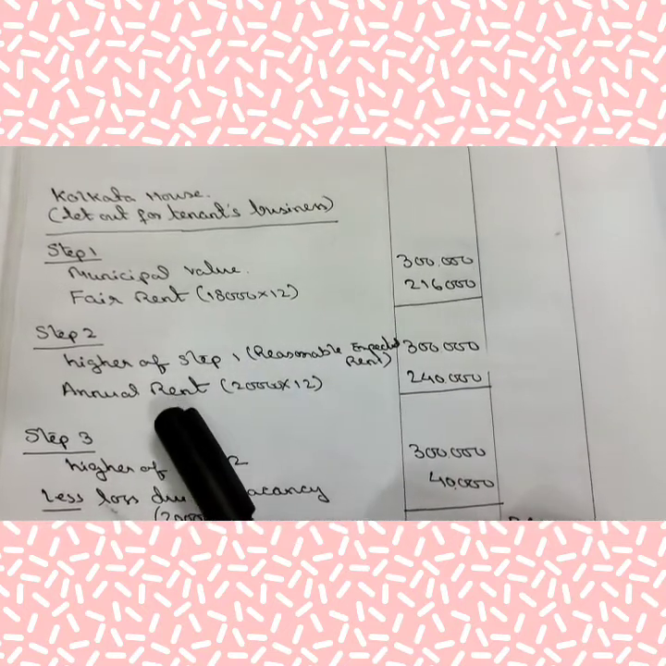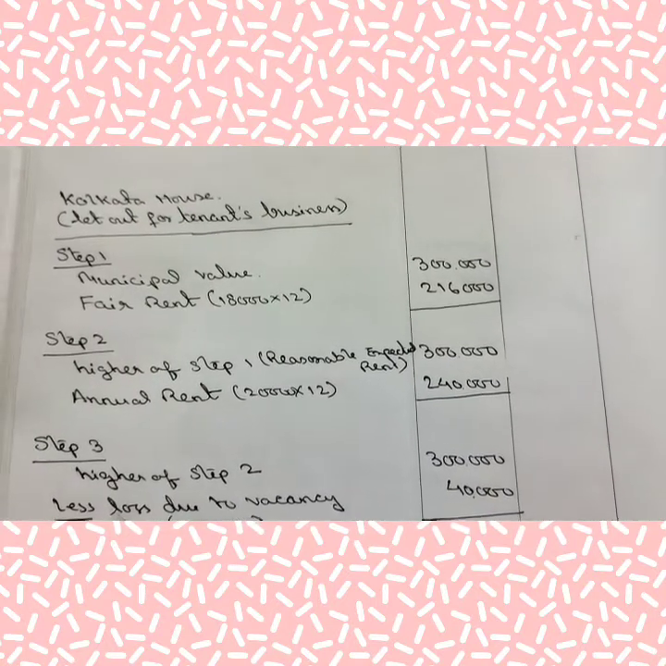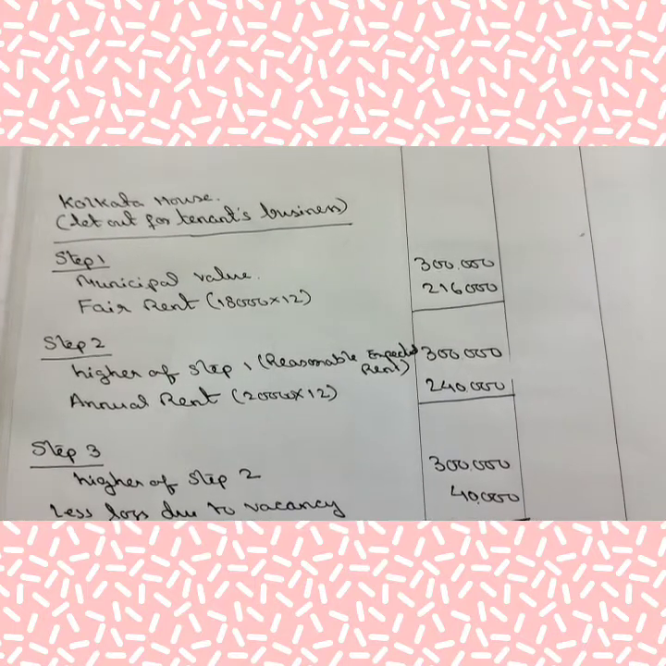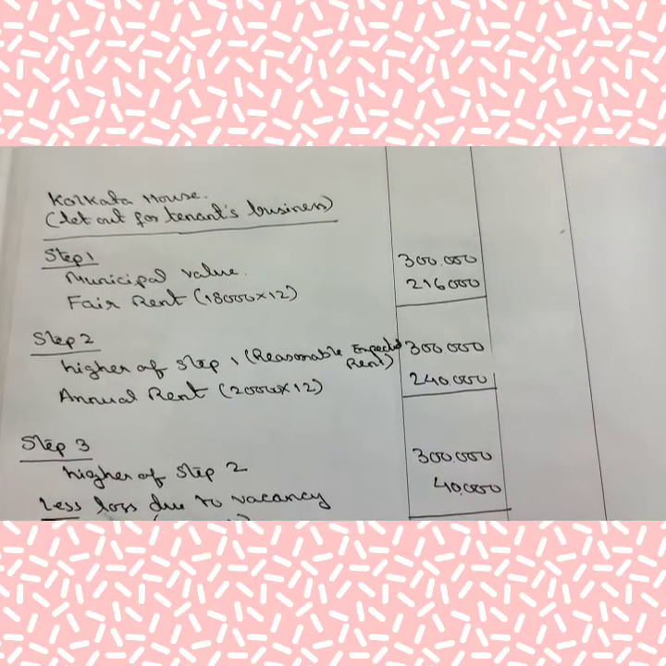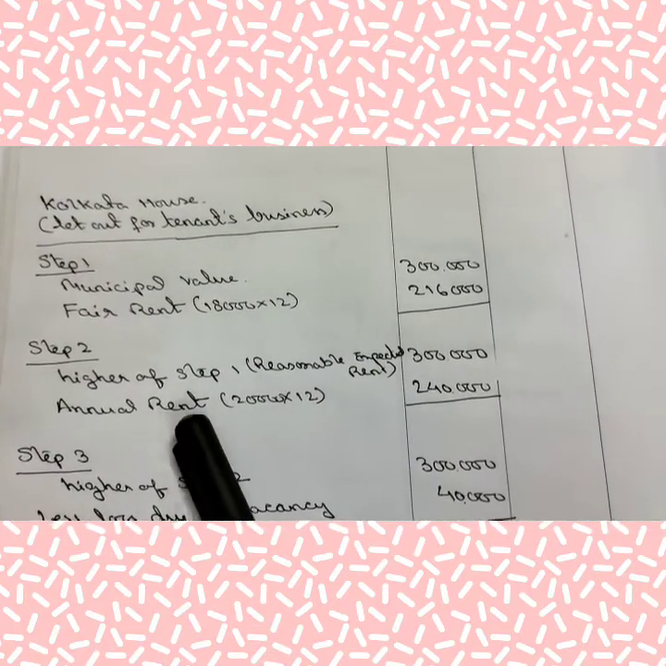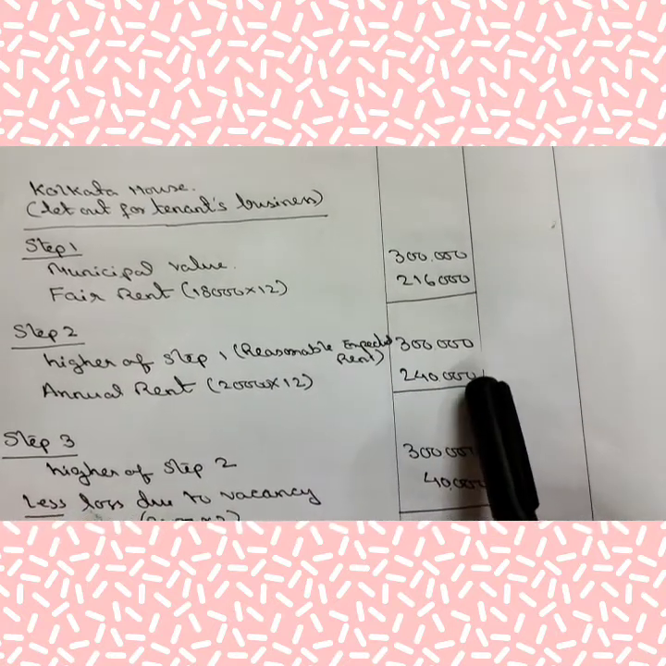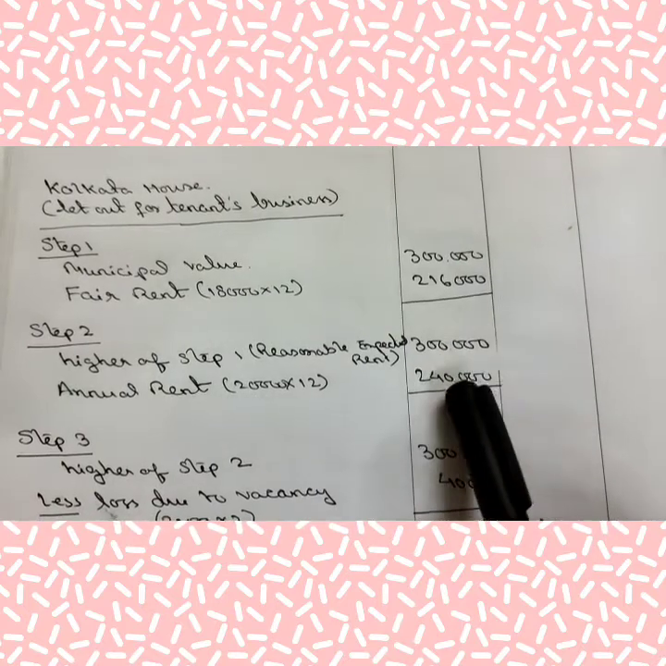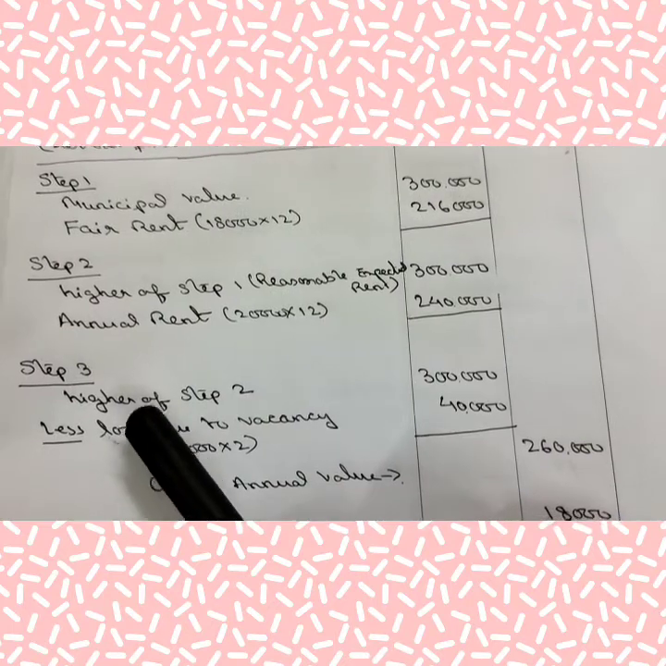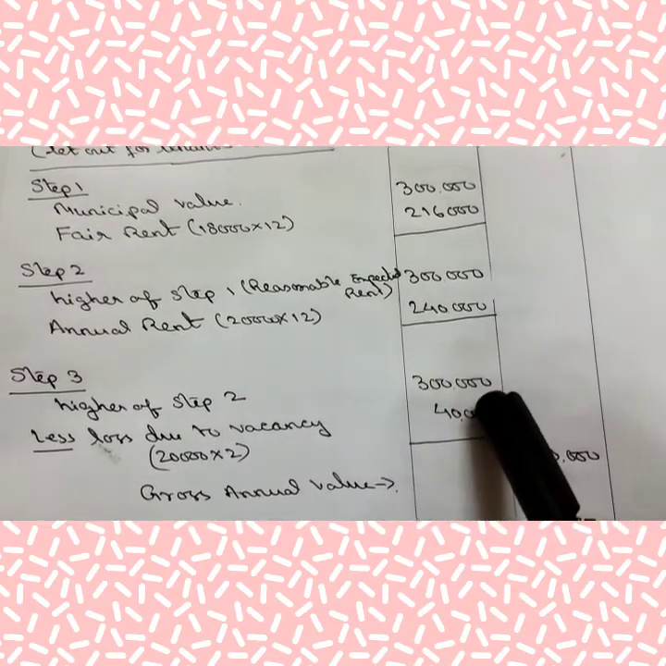Now compare it with annual rent. Annual rent is also given in the question, 20,000 per month. Though there is a 2 months vacancy period, you have to take 12 months because we are taking here annual rent. Annual rent means total year's rent. So 20,000 into 12, that is 2,40,000 is the annual rent. Now compare these two. Come to step 3. In case of step 3, you have to choose the higher of step 2. Higher of step 2 is 3 lakh.